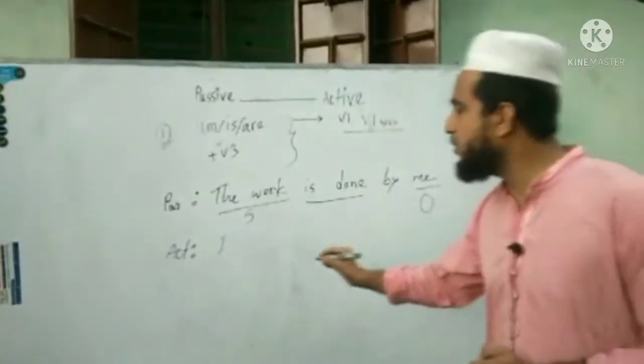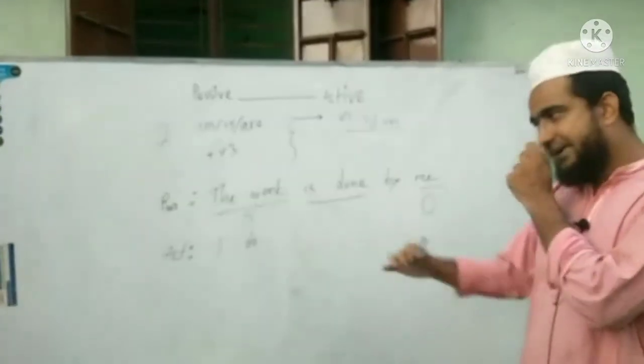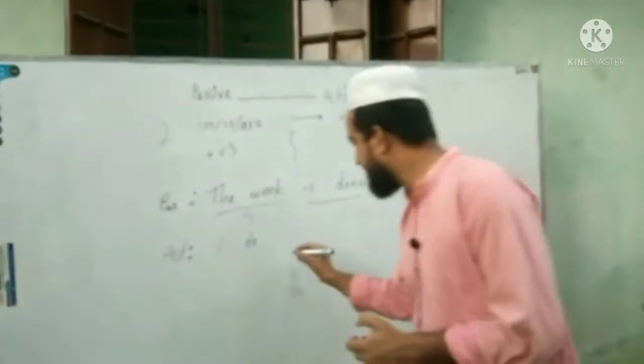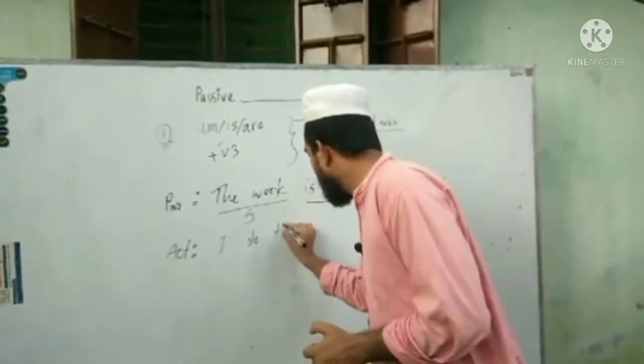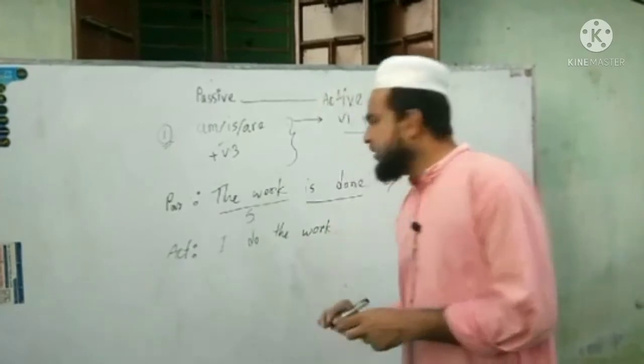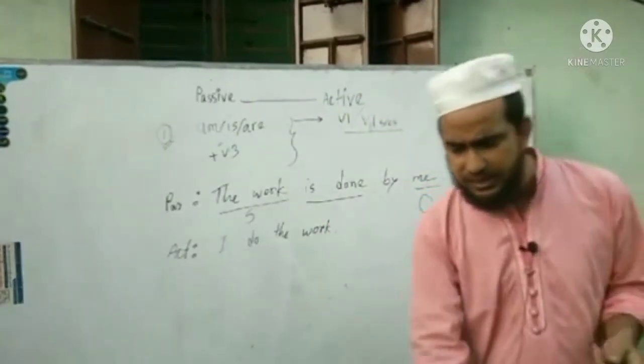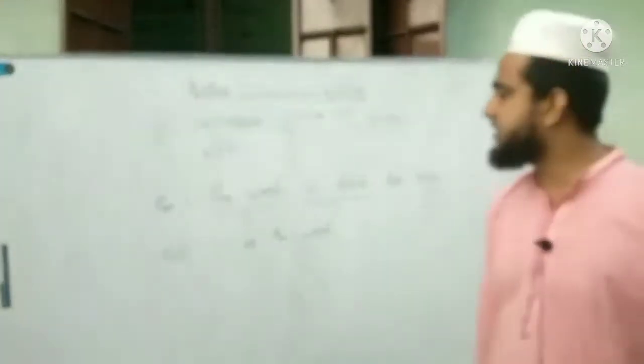So "is done" will become only "do". And after the verb we will put the subject as an object. I do the work. I do the work. So this is a very simple idea, and this is a very simple thing, how we can change passive to active.